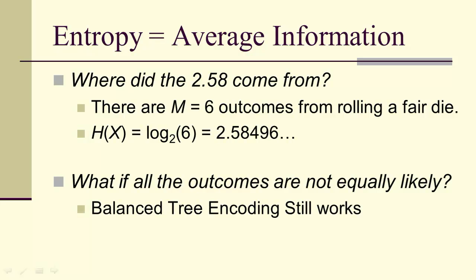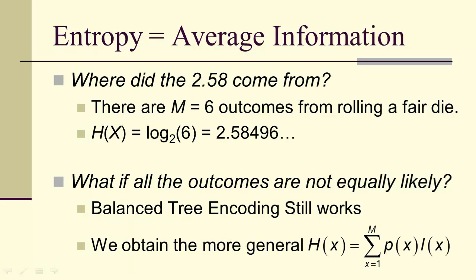But even more pertinent, you might be wondering, what if all the outcomes are not equally likely? Well, it turns out the balanced tree encoding still works. We just have to be careful how we talk about the averages. And we're going to obtain a more general form for entropy, the one we'll be using the most in this course, and that is it's going to be the sum over the probabilities times the self-information, or the expected value of the self-information.